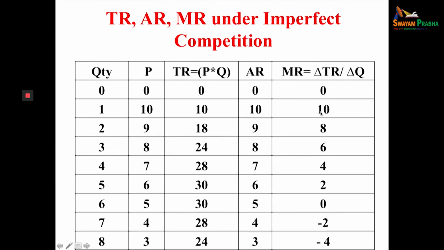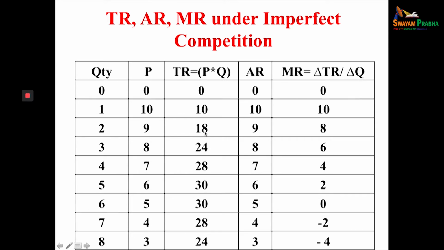Now when we sell the next unit, from 1 to 2, total revenue increases from 10 to 18, it means 18 minus 10, 8 is the marginal revenue, the change in total revenue due to change in quantity.